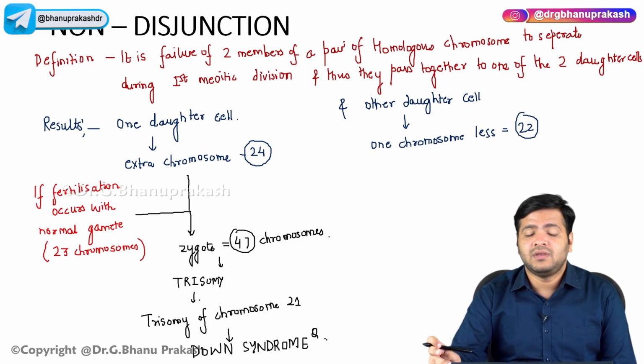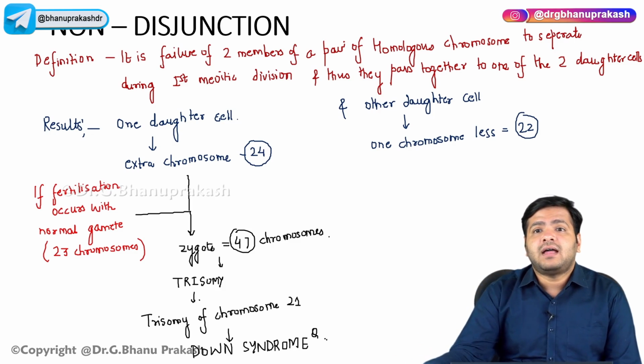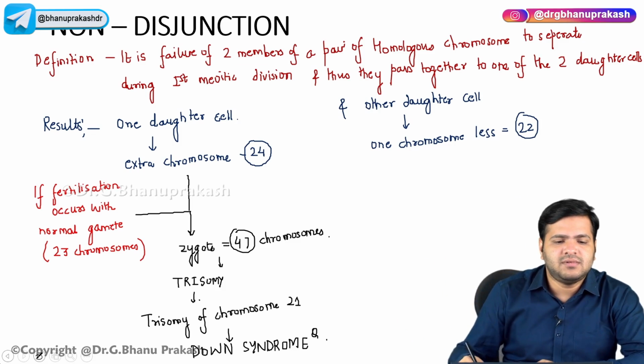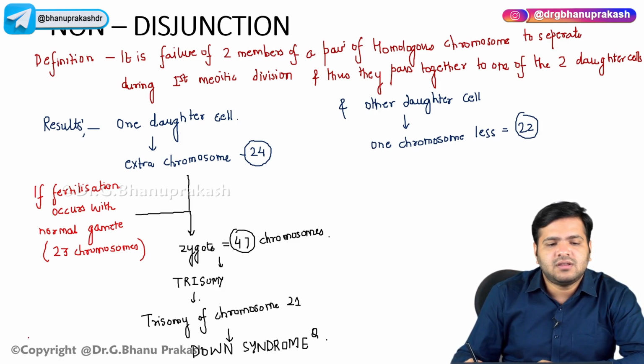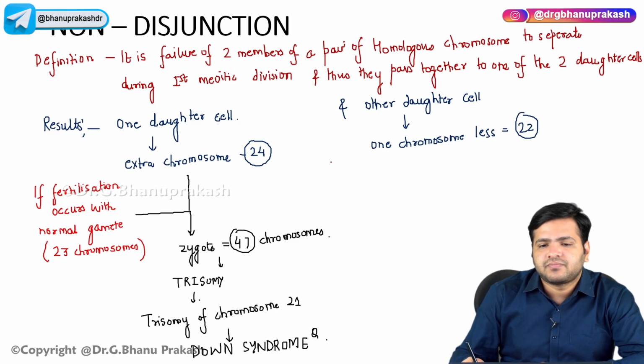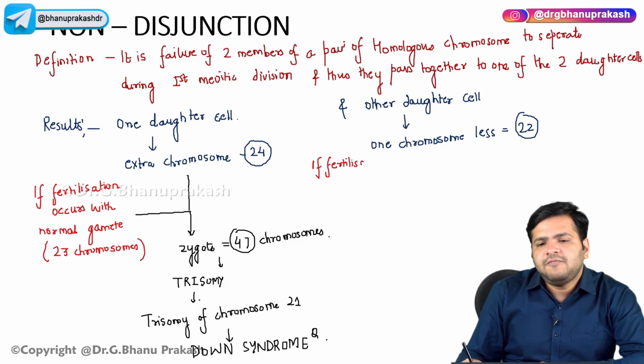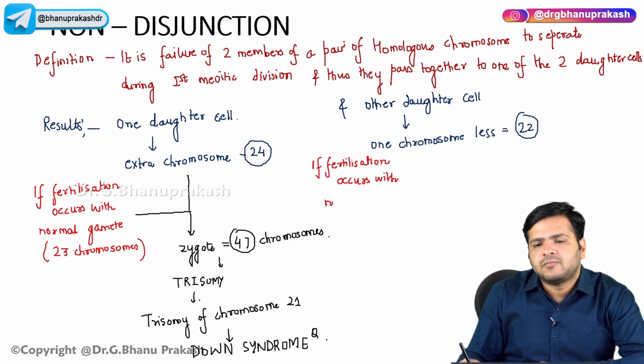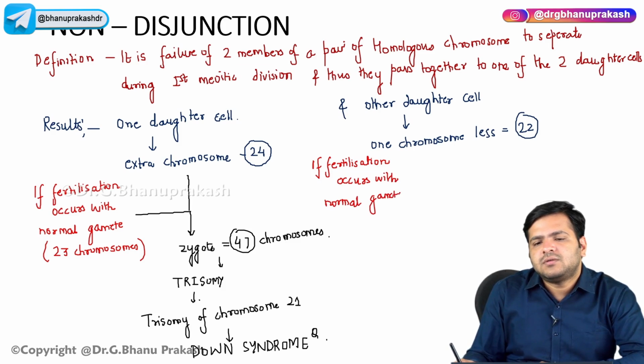The Down syndrome, right? Apart from that, the other end. Now let us take the same situation again. If fertilization occurs with a normal gamete, normal gamete means 23 chromosomes.